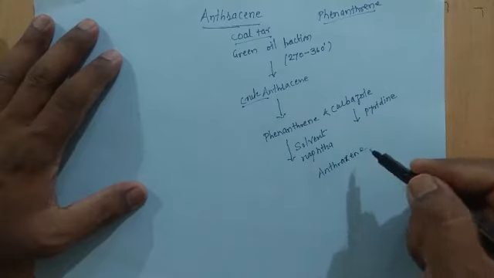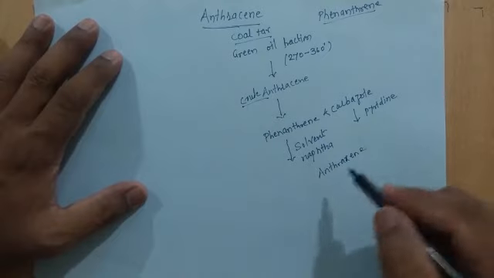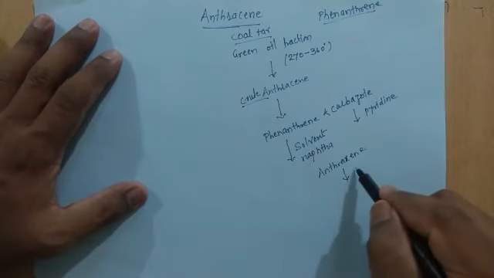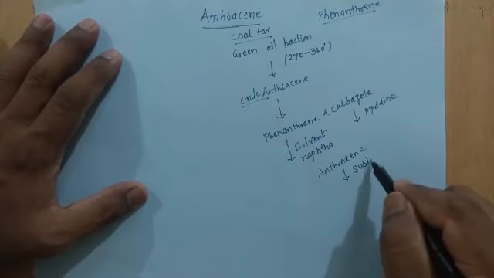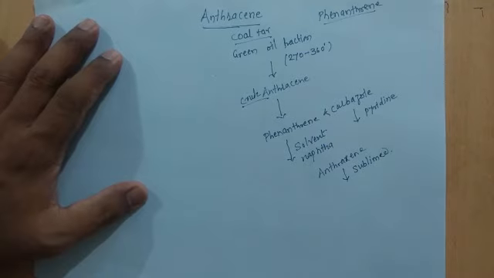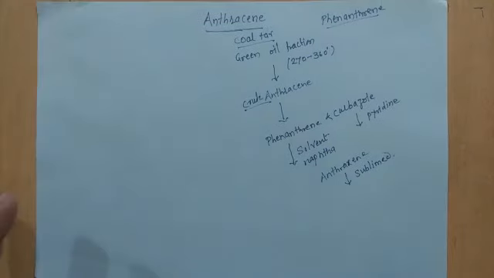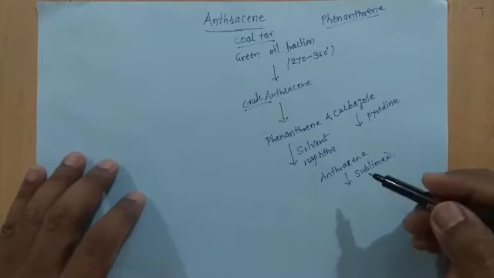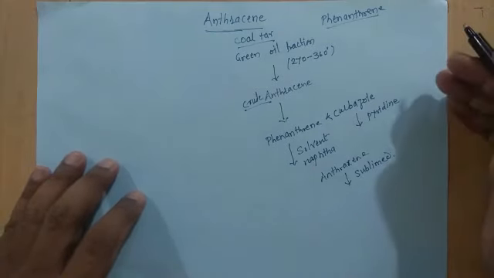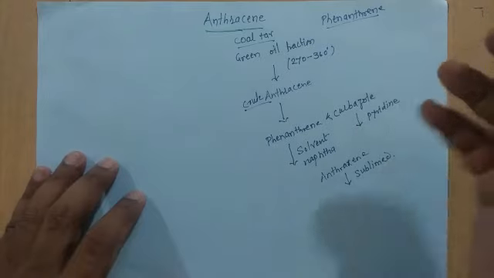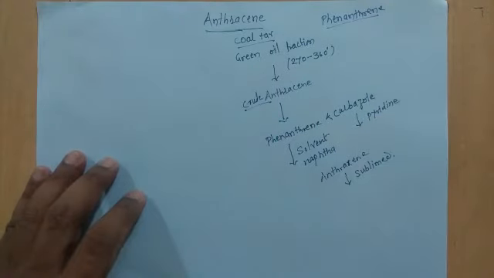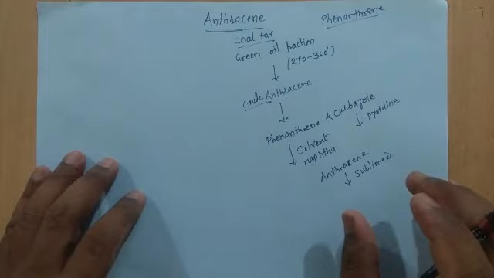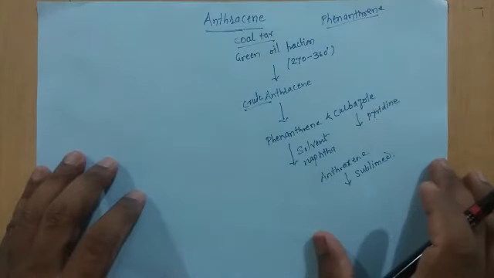But still, it is sublimed to get pure anthracene. Sublimed means it is heated and it vaporizes, and those vapors settle. Whatever settled part, that will be the pure anthracene. So this is how anthracene is obtained from natural sources.